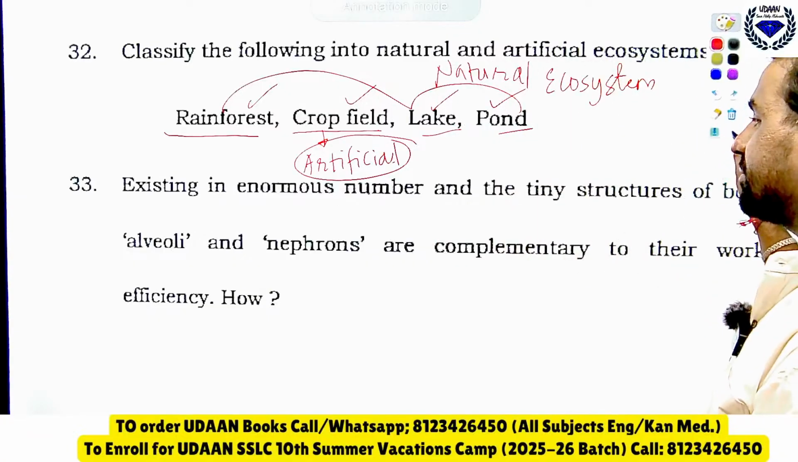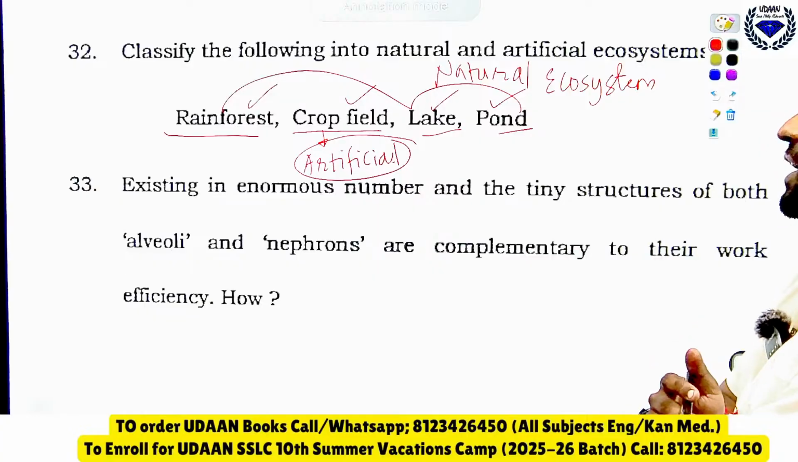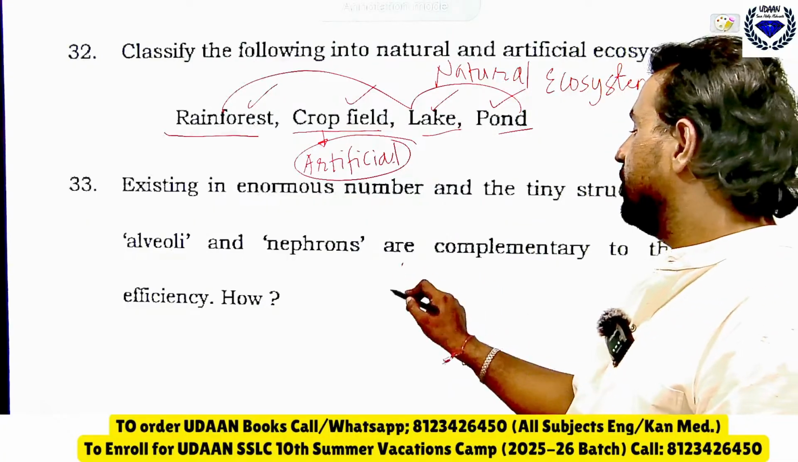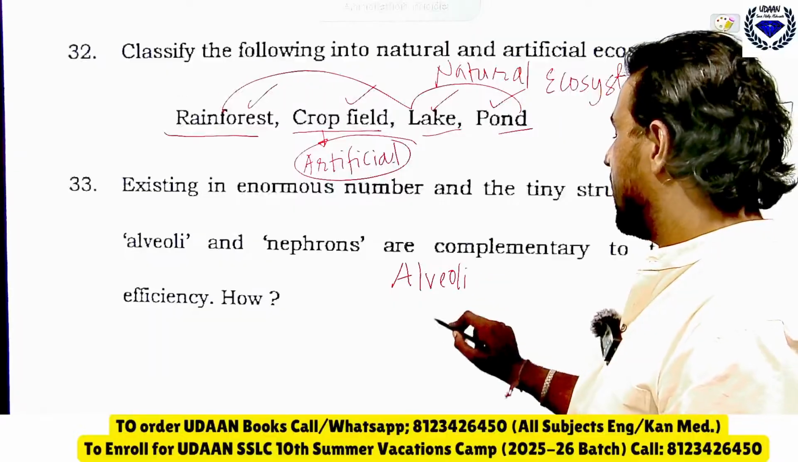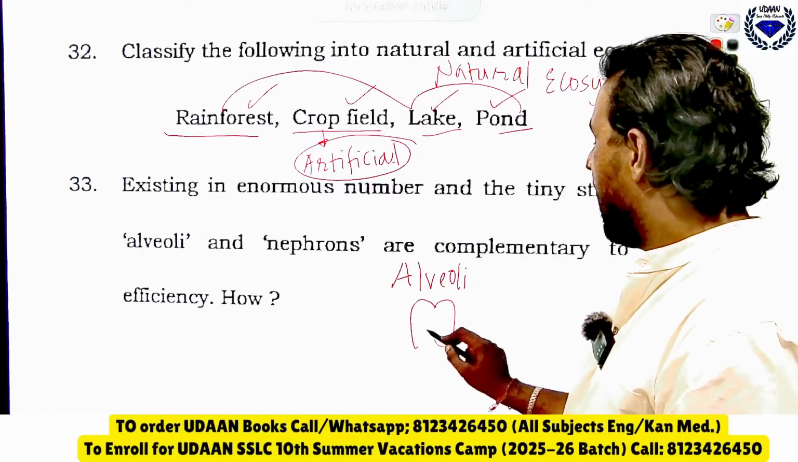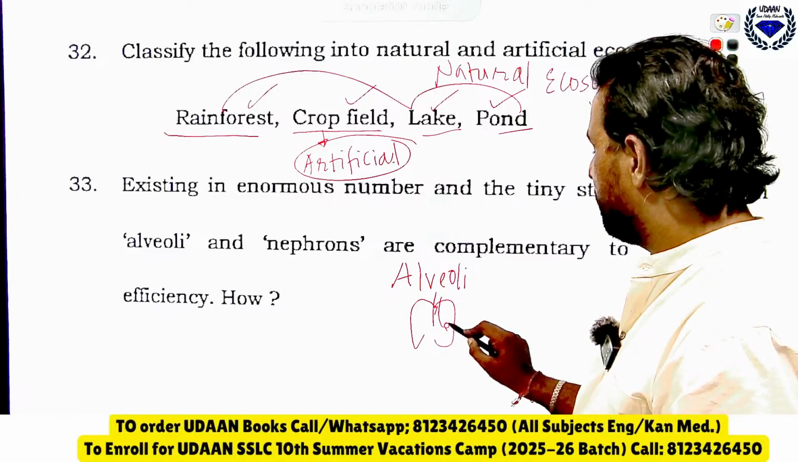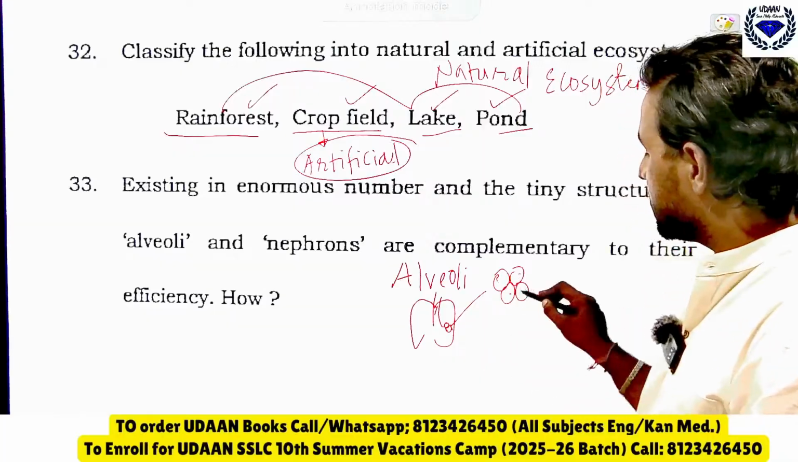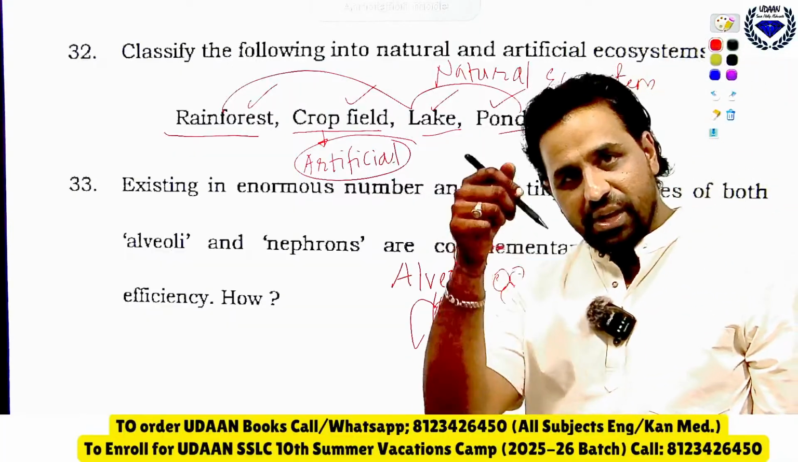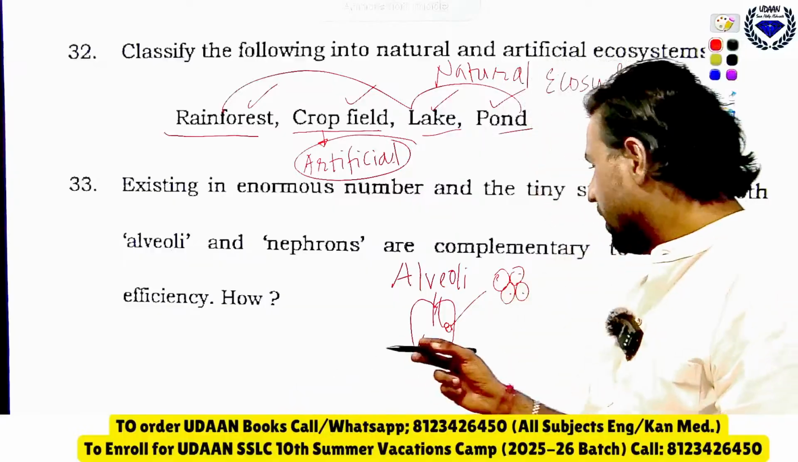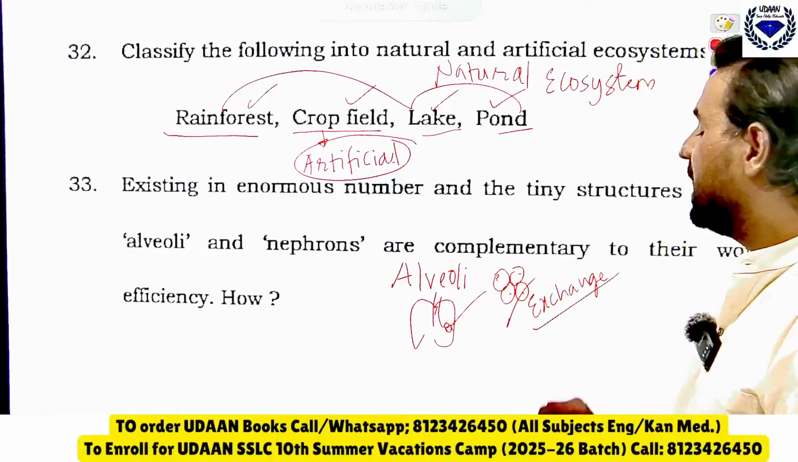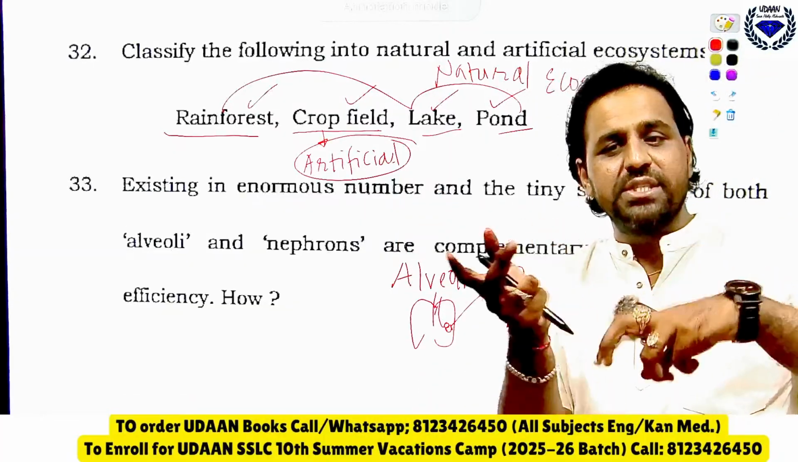Then, existing in the numerous enormous number and the tiny structures of both alveoli and nephrons are complementary to their work efficiency. How? So you know alveoli has small balloon like structures. You know this is the lungs, and inside the lungs, the deepest parts of the lungs have what, the balloon like structures. These balloon like structures which are present on the inner deepest part of the lungs we call alveoli. Alveoli helps in exchange of gases. So what does this alveoli do, tell me, because alveoli is having blood vessels, it helps in exchange of gases.